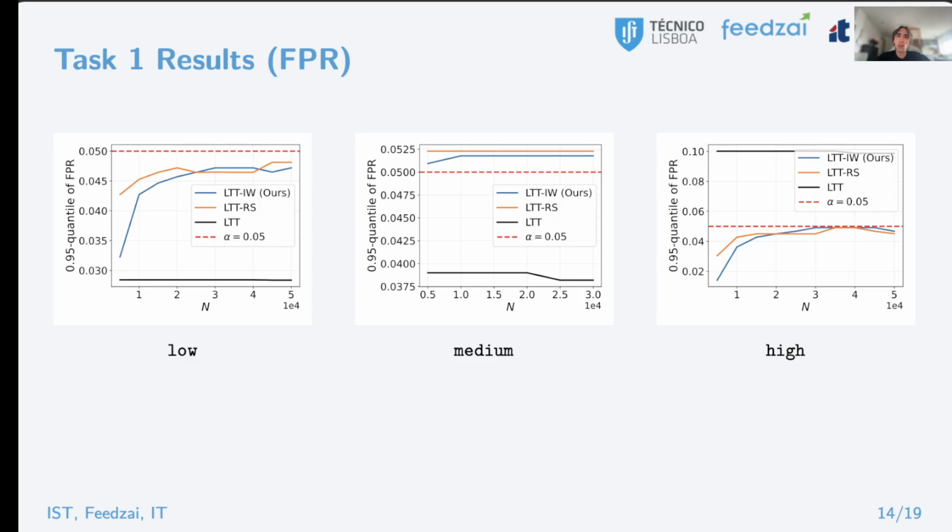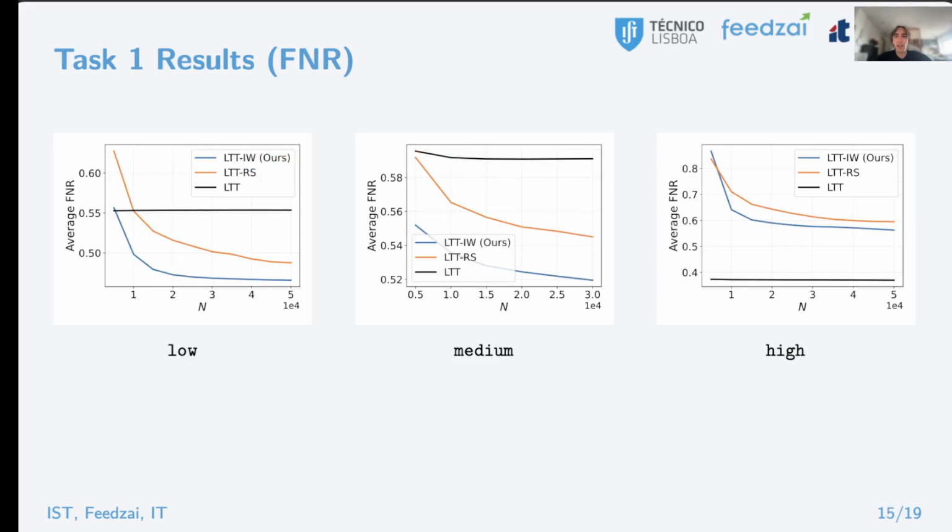We also show the 0.05 risk threshold in a red dashed line to assert whether or not the risk is being controlled. Results show that both variants are able to control the FPR in nearly all cases, with the exception being for the domain medium, where we have this small residual risk gap which can be attributed to errors in the estimation of the importance weight function.